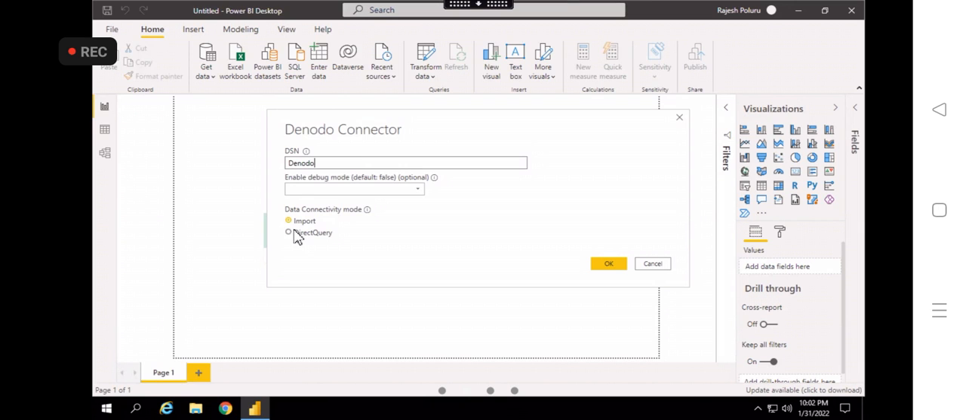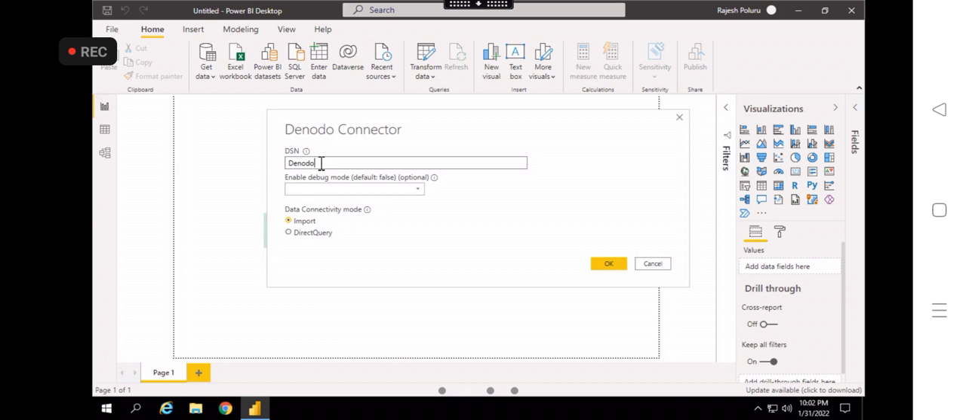Can you see it here? Import mode and direct query mode. Denodo will not support the live connection, which is why you are not able to see it. As I said, live connection is supported only for the SSAS tabular model and the SSAS multi-dimension model, right? That is the reason you are not able to see the live connection.